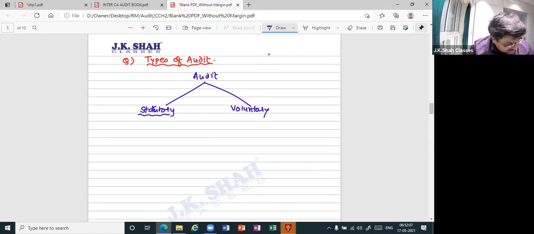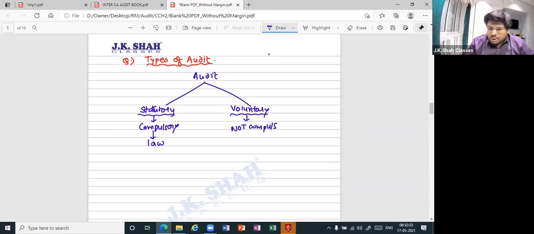As the name suggests, statutory audit. What do you mean by statute? Statute means law. So this audit will definitely be compulsory under law. What do you mean by voluntary? Voluntary means yourself only. So this is not compulsory to be carried out under any law, but still it is carried out to achieve some purpose.